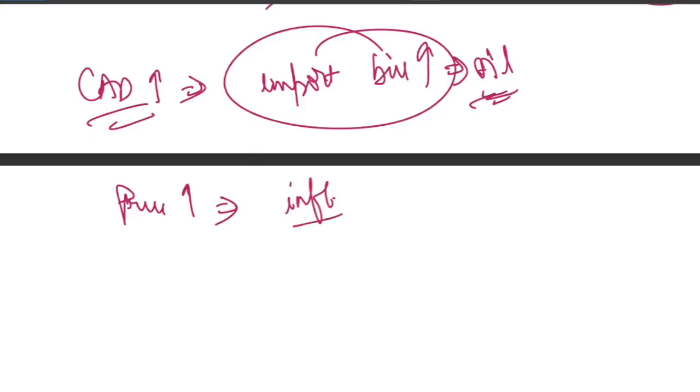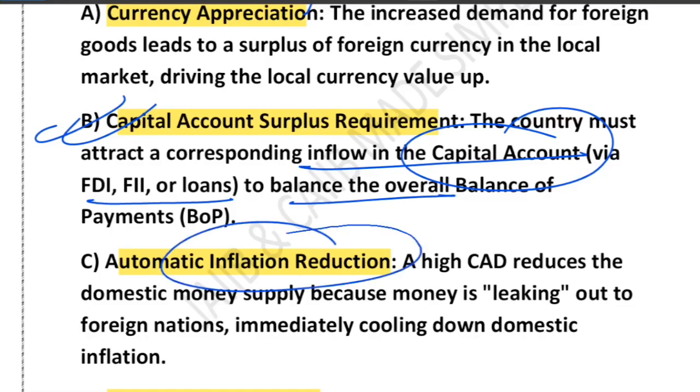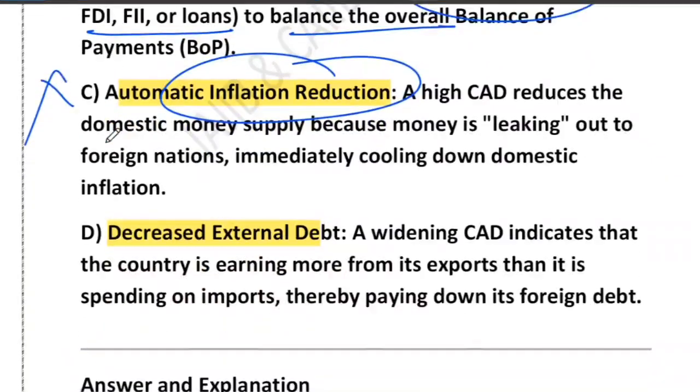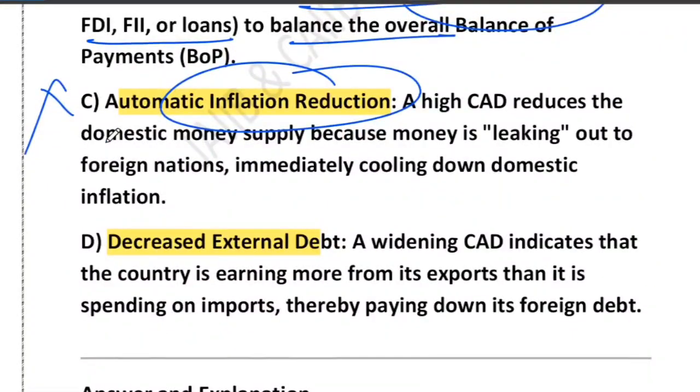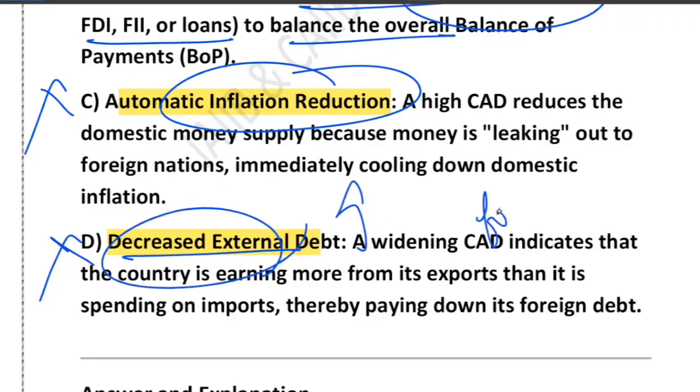So inflation usually increases, not decreases, the CAD, right? C is wrong. What about D? D says decrease external debt. Think about it. It is actually the opposite. Why? Because if CAD is higher, the country borrows more or uses the forex reserve. So external debt increases, because once the country uses the forex reserve, in that case debt